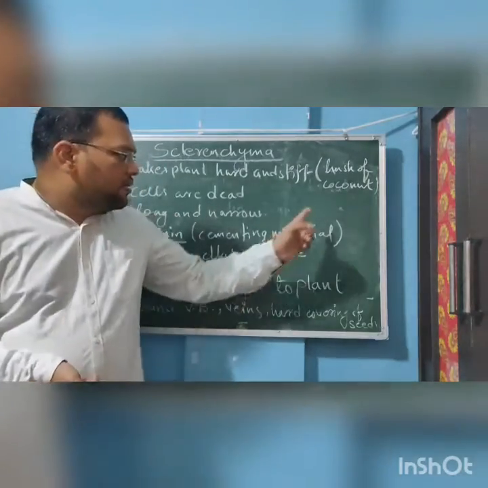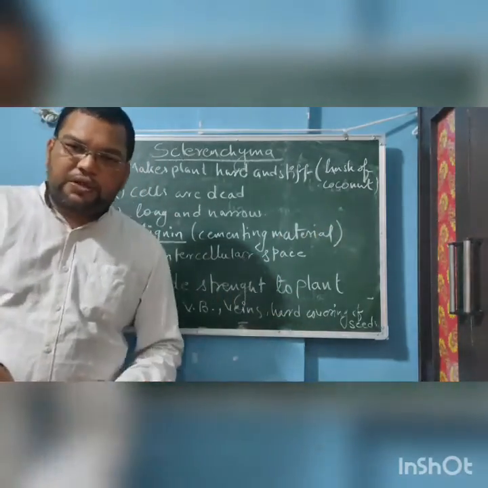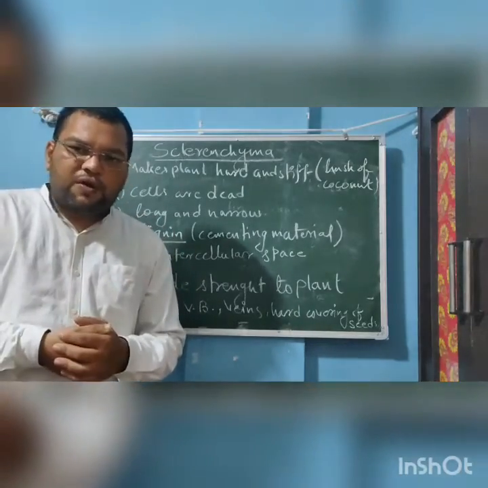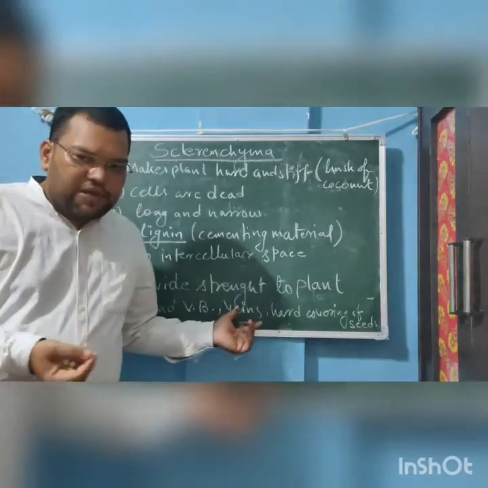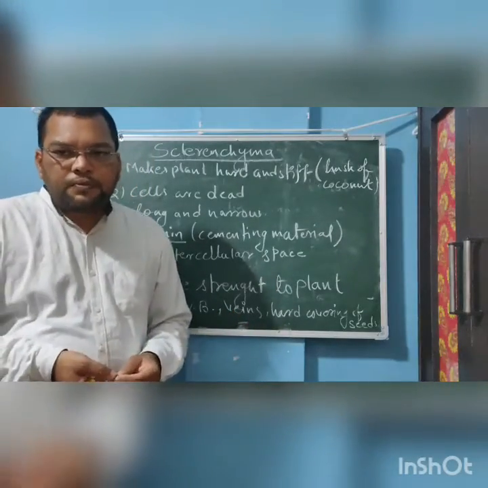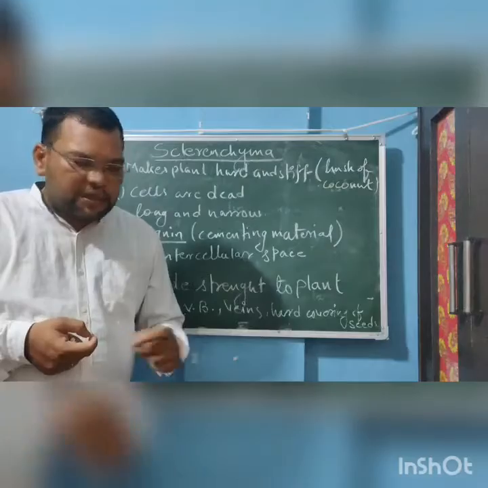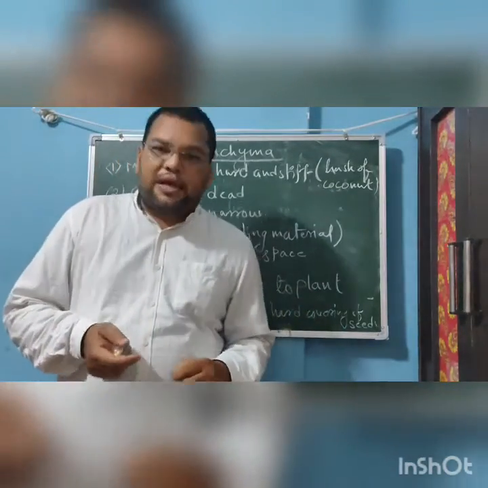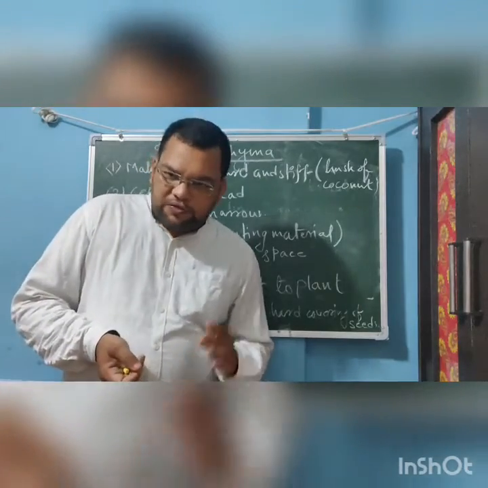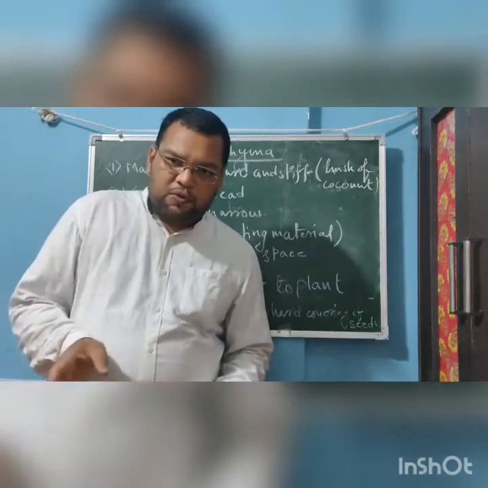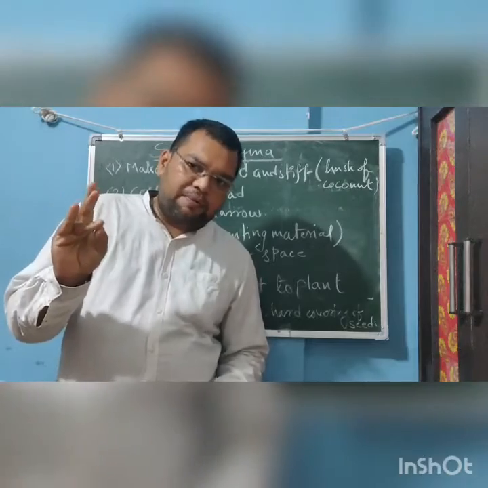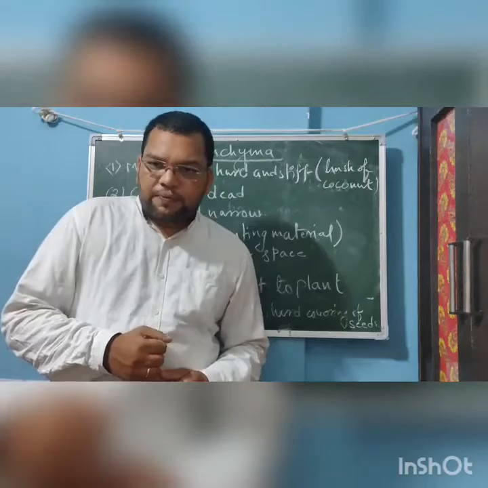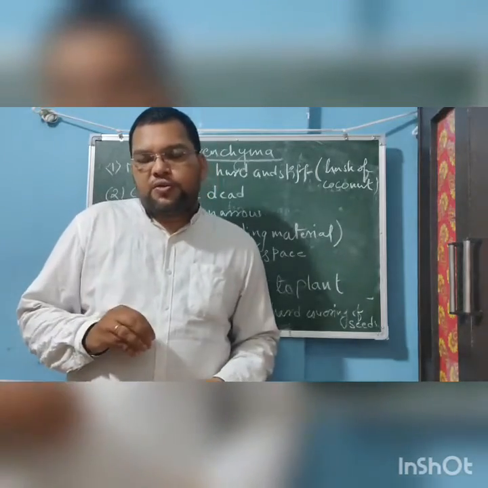The vascular bundle is the xylem and the phloem. Later we are going to see that. Around the xylem and the phloem, you find this type of tissue. You also find it in the veins of the leaves, and the hard covering of the seed is made up of sclerenchyma. So we have studied parenchyma, collenchyma and sclerenchyma. Now we are going to see the complex tissues in the plant.